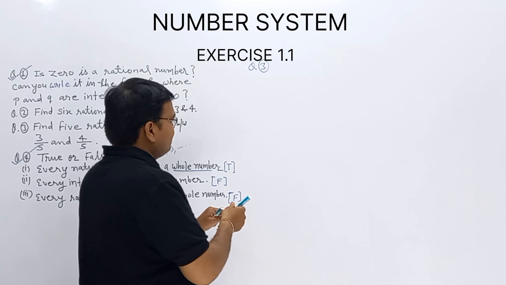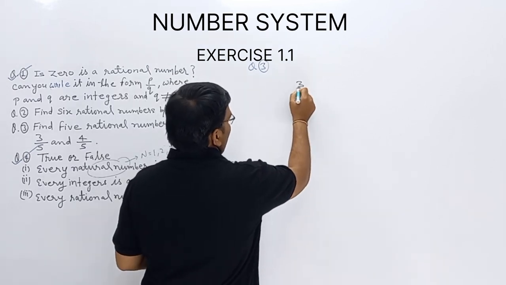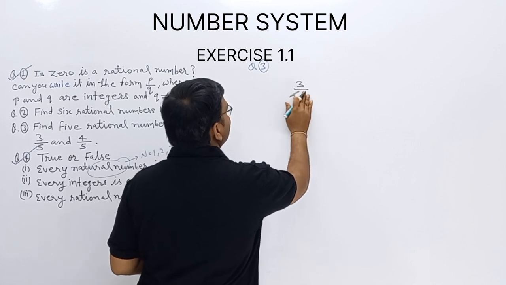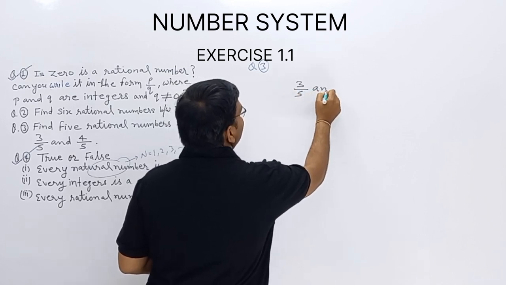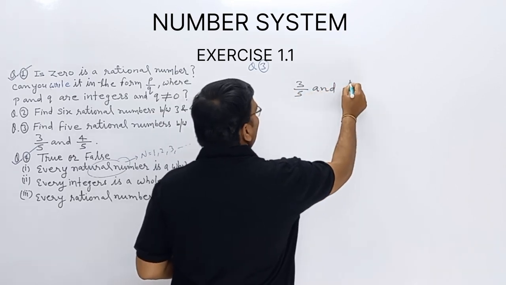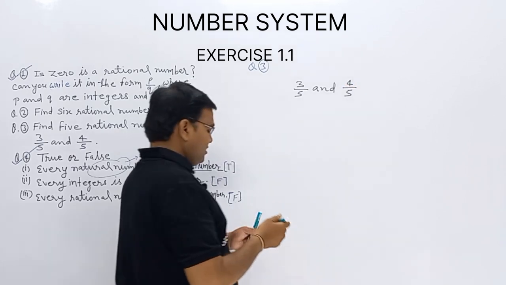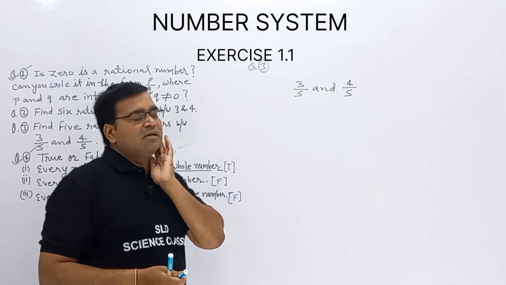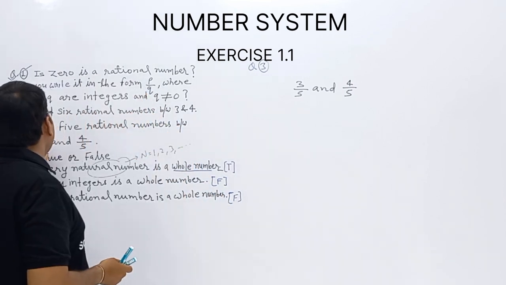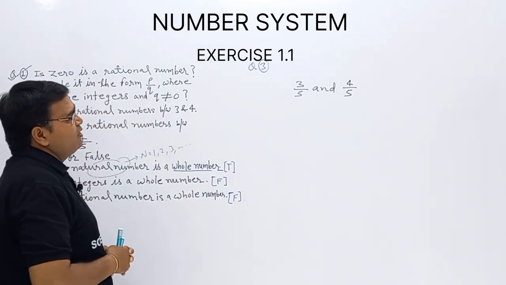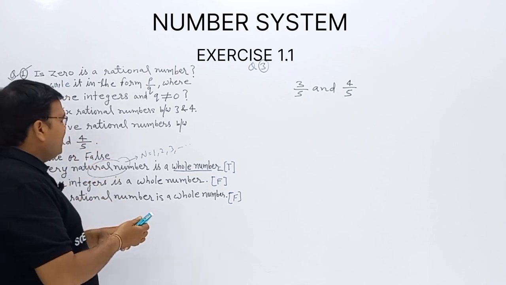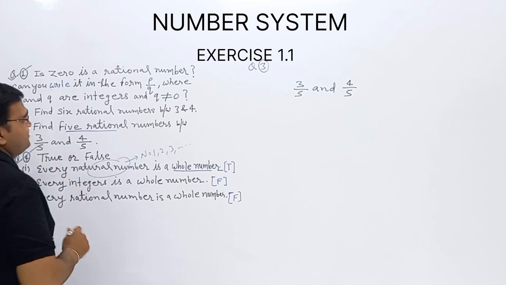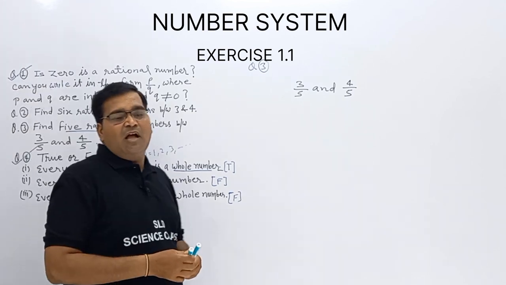In this question, we have the fractions 3/5 and 4/5. Rational form is already given in the question. In between 3/5 and 4/5, we want 5 rational numbers. So how will we solve?